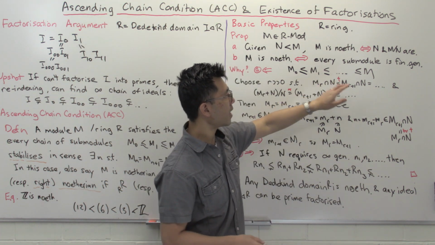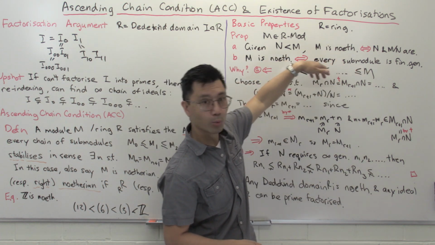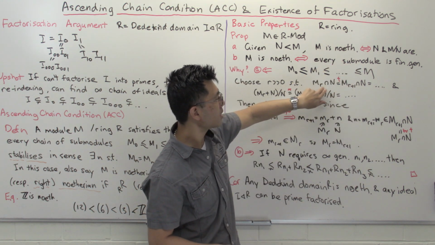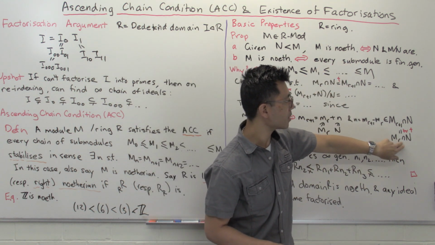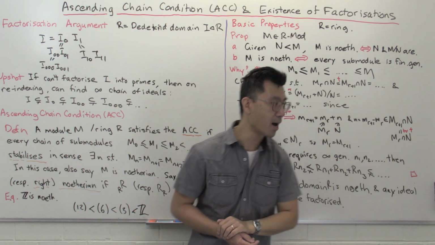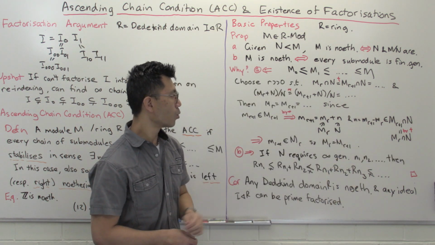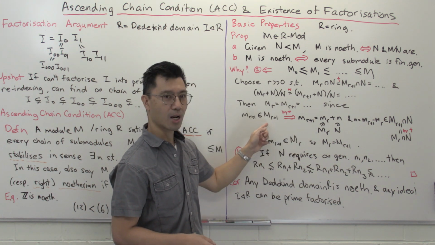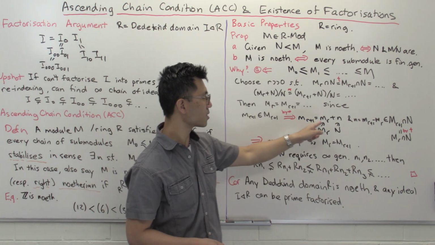And now we use dagger, the fact that this chain stabilizes when we're in N. So if you're inside here, you're also inside here. So this is actually inside big M_r intersect N, and in particular inside M_r. So what does that tell you about this little m_{r+1}, which is your arbitrary element of big M_{r+1}? Well, it was the sum of these two.